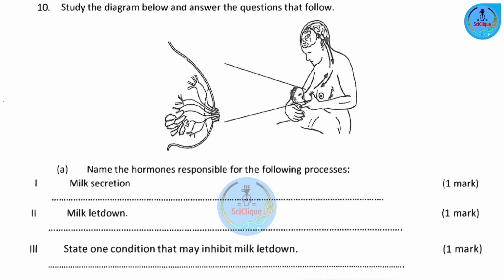Question number 10. Study the diagram below and answer the questions that follow. Okay, so we have a diagram showing us a baby suckling from the mother and a section of the breast tissue. So part A, name the hormones responsible for the following processes: milk secretion, prolactin, milk letdown, oxytocin.